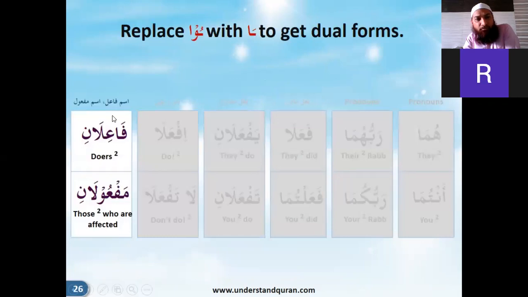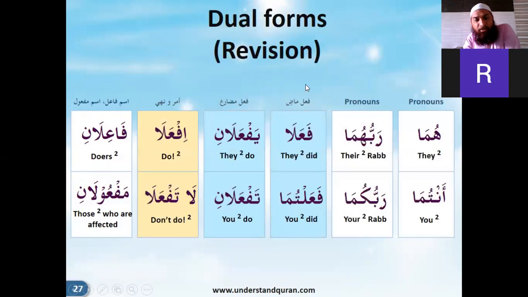This is very simple. Whenever you have any noun, and if you want to make the dual, add ani. So fa'ilani. Whatever active participle you have, you add ani to it. So any noun that you can take, and if you want two of that, it will be ani. So if sayyaratun is a car, sayyaratani. Or if yadun, yadani. You can take any other noun.